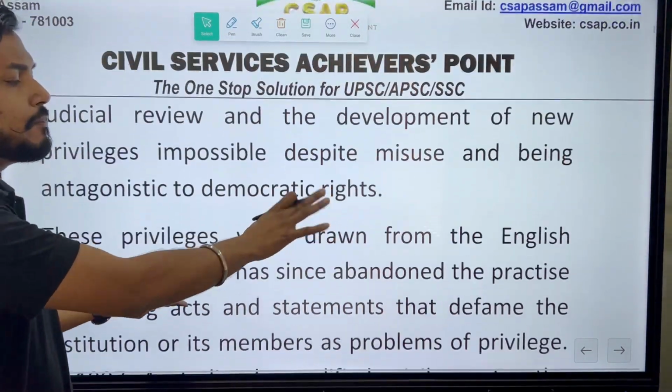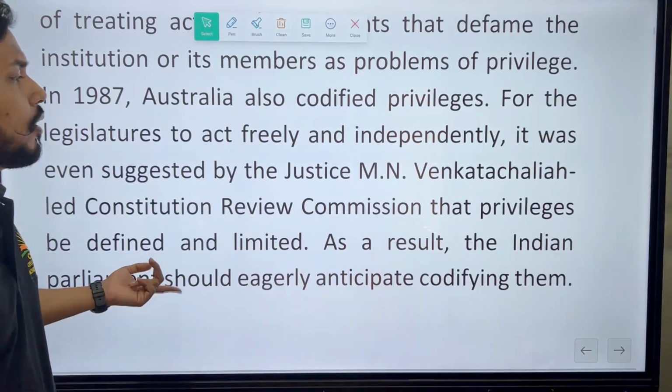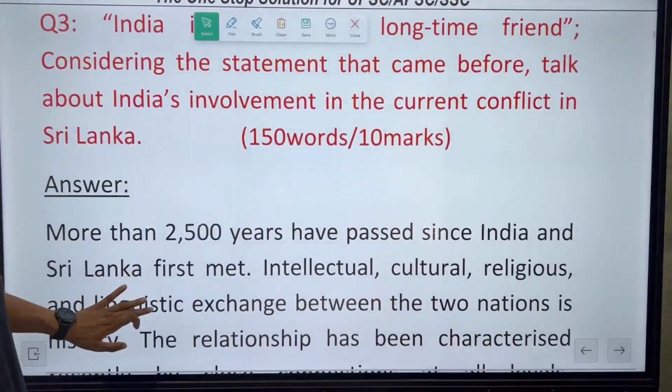You just have to implement it in the way that you have been given with the model answer. Okay, coming to the next one.